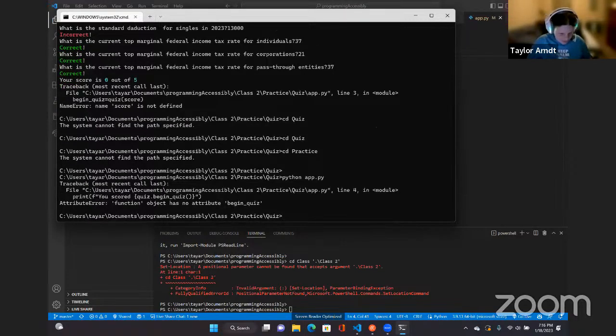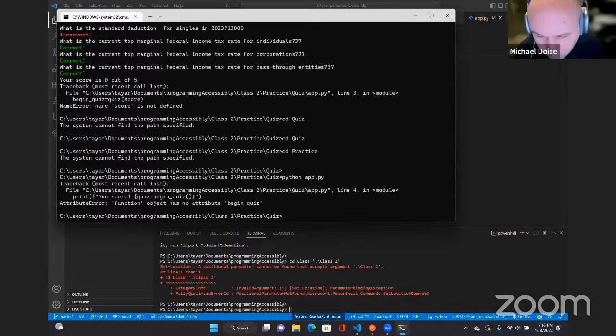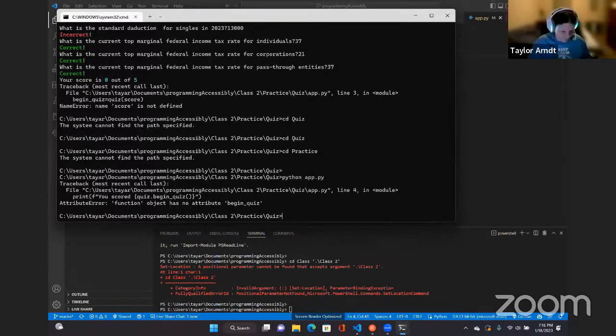Traceback, most recent call last. File app.py, line 4, in module, print F use quiz dot begin quiz. AttributeError: function object has no attribute quiz. Hold on. I called the function quiz. Wait, how did we get begin quiz? Hold on a second. The function name is called quiz, Michael. Another file.